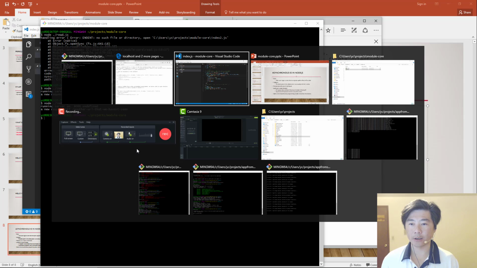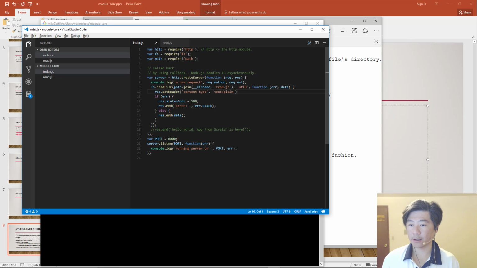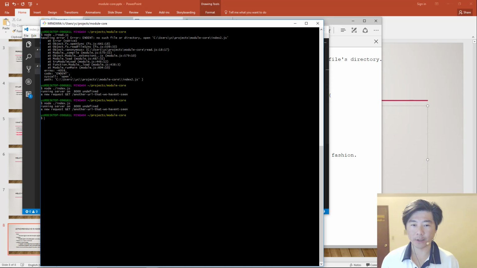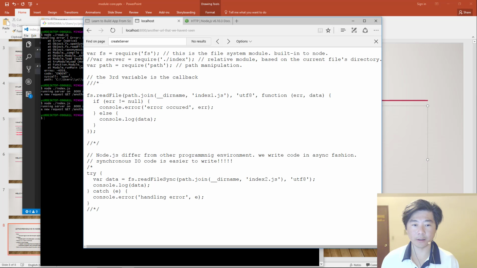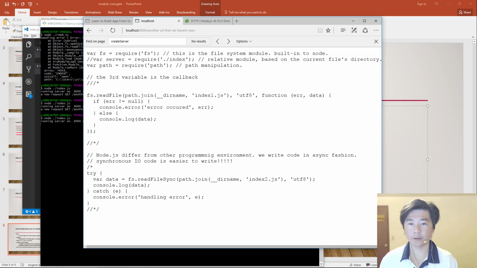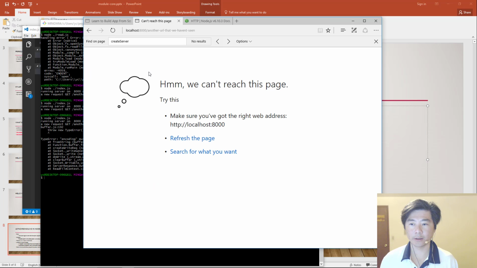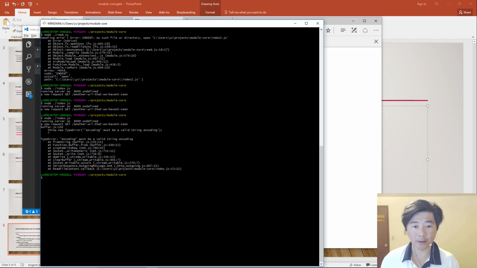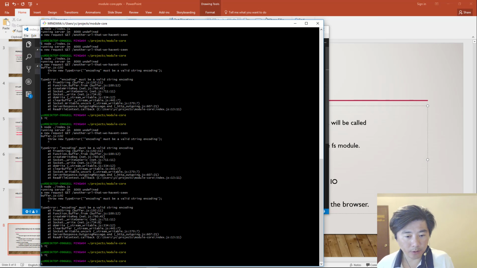Okay, and then let's just test what happens when we read a non-existent file. When we save that, and let's restart the server. And now when we come back here, oh, it throws. So let's look at the error, and what does it say?